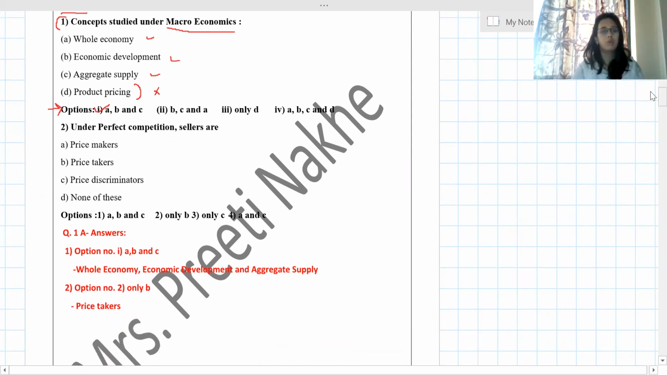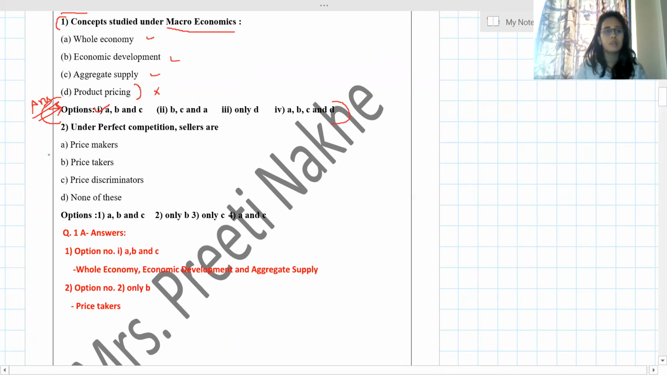What they expect from us is that we write the correct option, and in that correct option, A indicates what, B indicates what, and C indicates what. Suppose the answer is only A, then write only the A option. Don't select from this A, B, C, D. You have to select from the options only. See here, they have given options, and you are going to select your answers from these options only. Don't write A, B, C, D or your own options. Now, second: see, the question starts from under perfect competition.